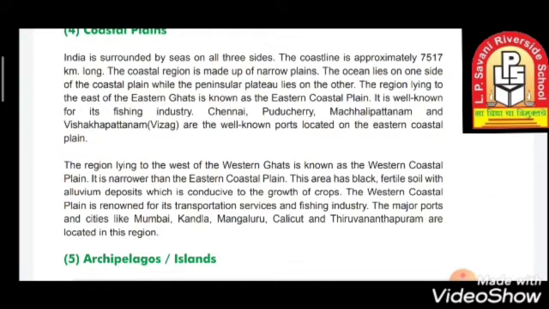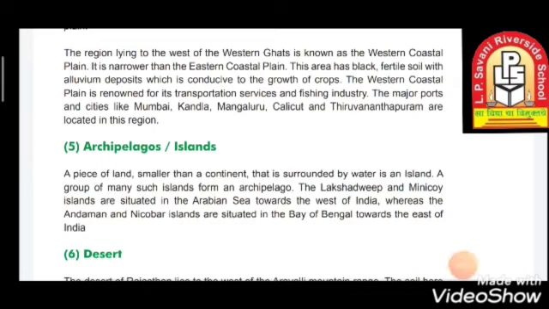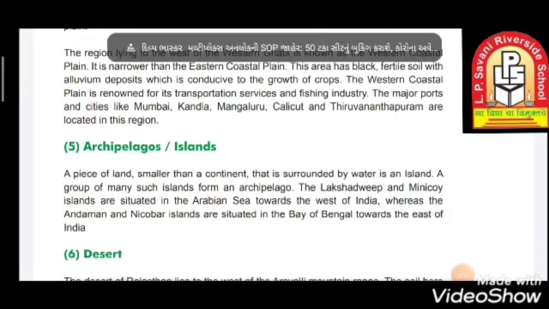These are very famous on the eastern coastal plains for fishing industries. On the western coastal plain we have many cities, and the major ports are Mumbai, Kandla, Mangaluru, Calicut and Thiruvananthapuram, located in these regions.